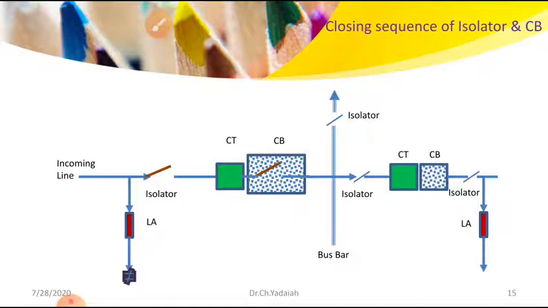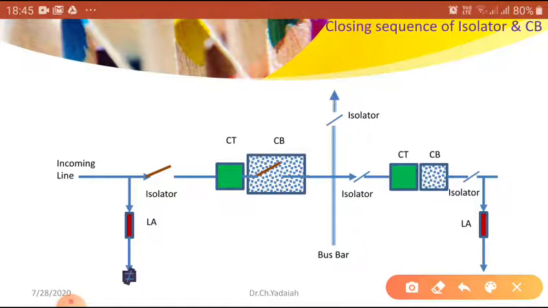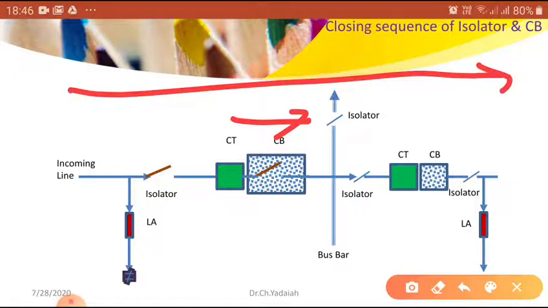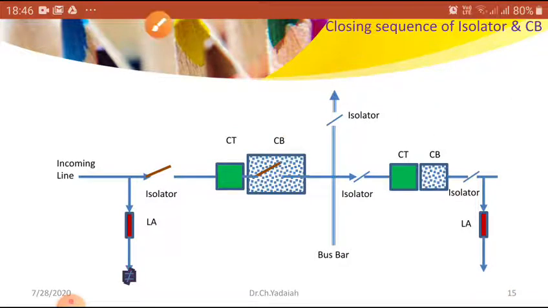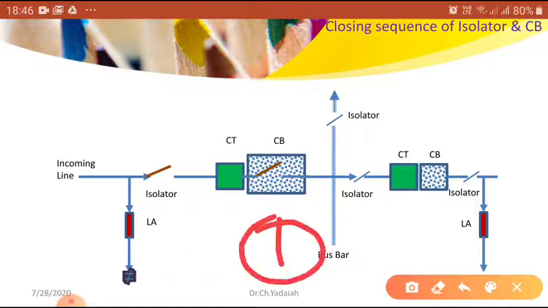If there is no current in the circuit, you have to open the isolator, and now I can close the isolator. Otherwise, what will happen if I close the CB and after that close the isolator? The inrush current, that current which is already there, is a closed circuit. If I close this one, the current flows directly and the circuit is closed. That means whatever current is here will drop from this one, and that current flows through this one, then an arc will appear here. Then total system collapse. So what to do? Now you have to close first this one, next this one.